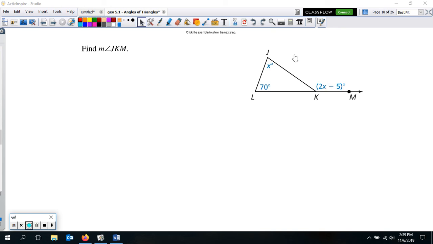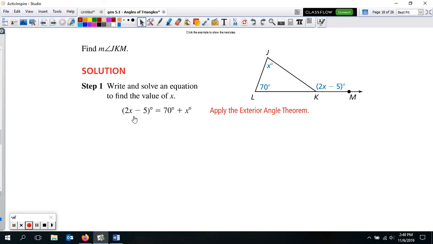We would need to set up an equation to solve for x first, and then plug the x in here, and that would give us our degrees for the exterior angle. So these two add up to equal this: 2x minus 5 equals the x plus the 70. That's the first thing you want to do. You just set up your equation, then you just solve your equation.